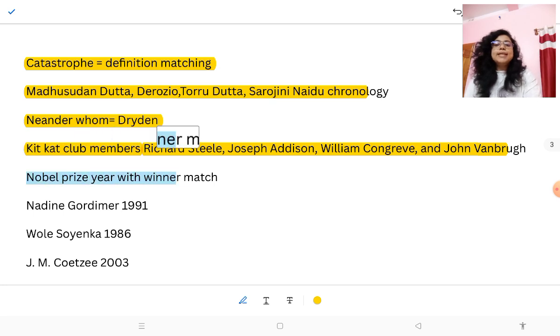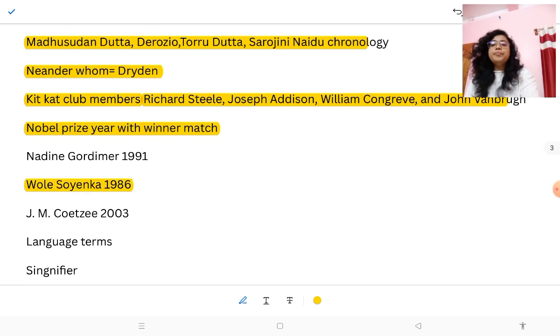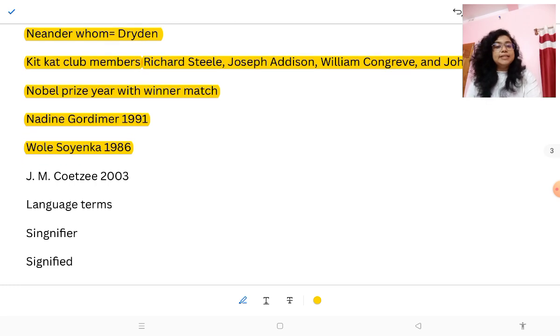Then Nobel Prize years with their winners, meaning the Nobel laureates, and the year when they got the Nobel Prize. So there are Nadine Gordimer, Wole Soyinka. Nadine Gordimer won the Nobel Prize in 1991, Soyinka in 1986, J.M. Coetzee in 2003. So they are now giving you fact-based questions.